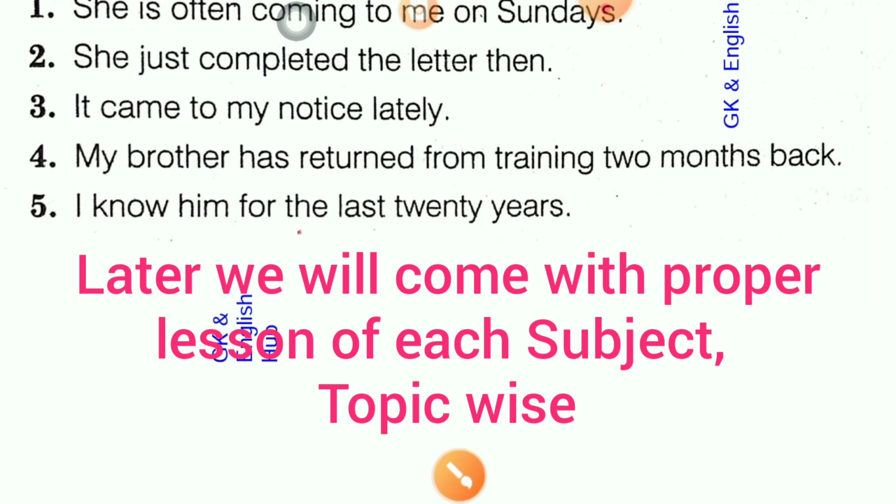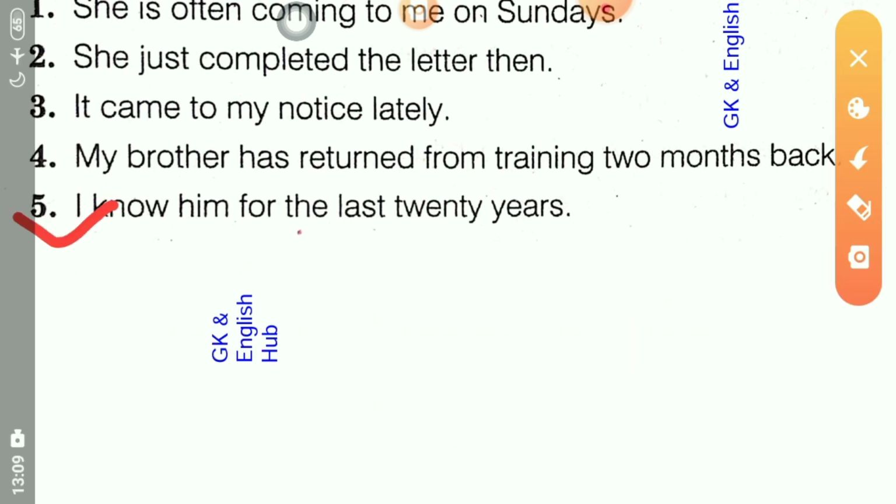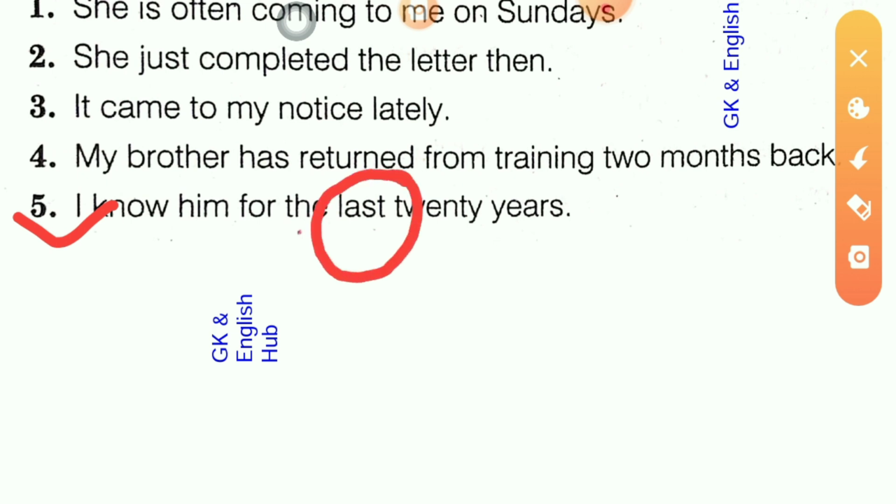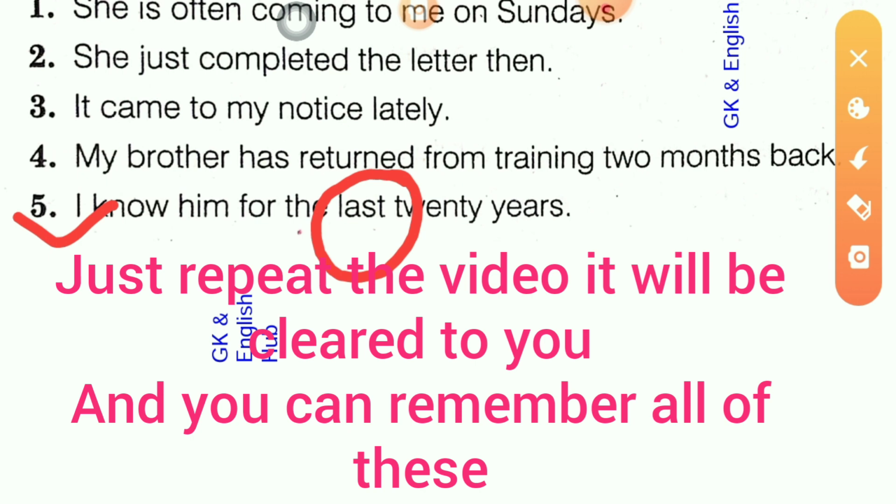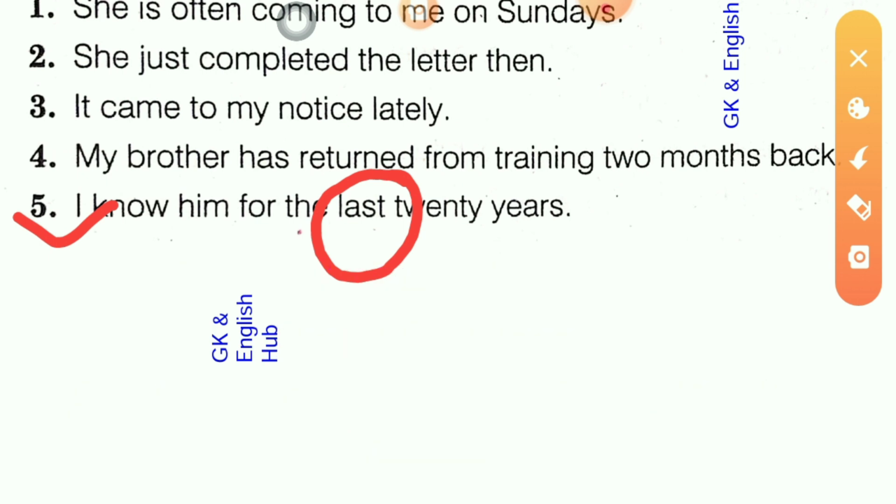In the previous sentence, I have told you that this last will denote that it will be in past form, in simple past form. So if you couldn't remember those words, then you just repeat the video, and you will understand what will be the form of this sentence.